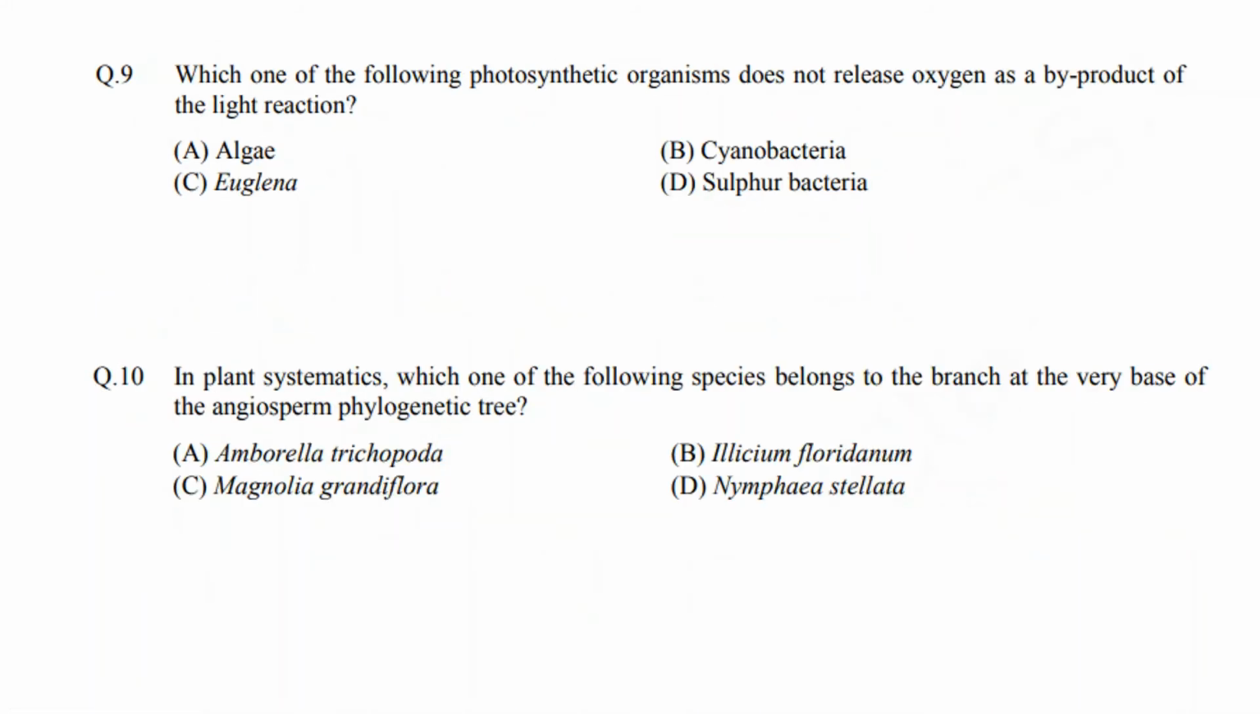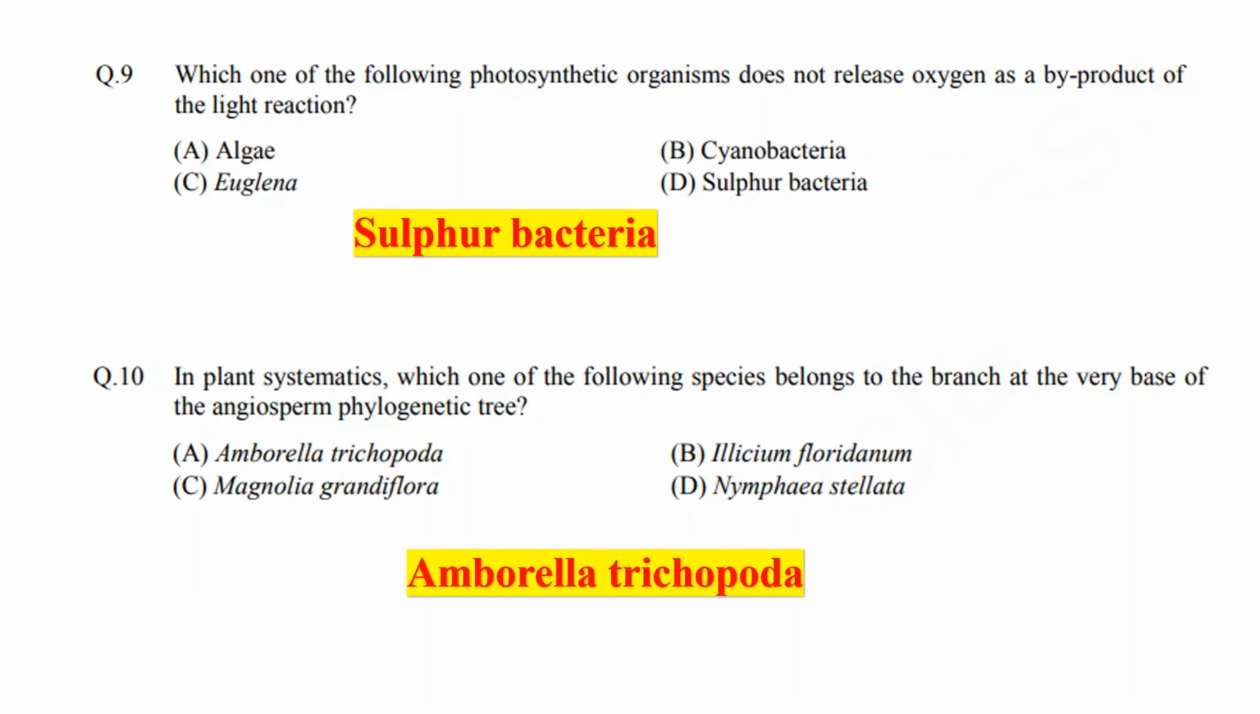Now coming to the next question, which one of the following photosynthetic organisms does not release oxygen as a byproduct of light reaction? Okay, algae, euglena, cyanobacteria or sulfur bacteria. The correct answer would be sulfur bacteria. Next question is, in plant systematics, which one of the following species belongs to the branch at the very base of the angiosperm phylogenetic tree? The correct answer would be Amborella trichopoda.